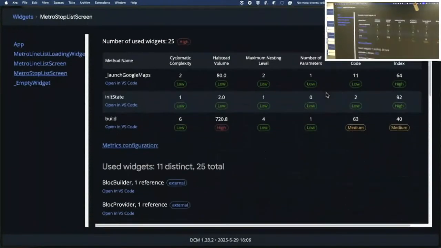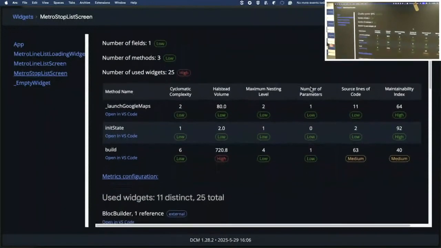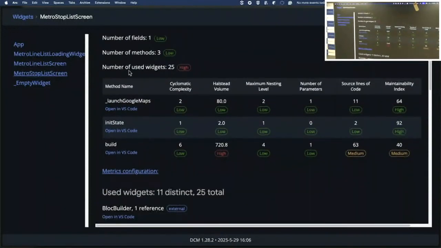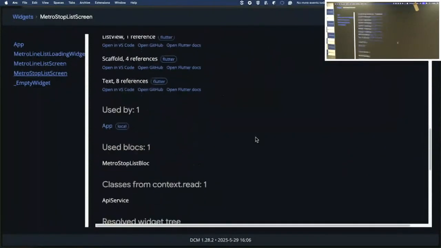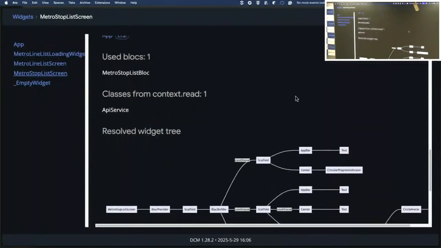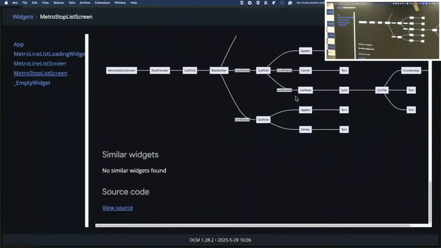We have a chance to go through and see some specific metrics, which are included in the DCM analyzer rule. We can see that, for example, we are using a lot of widgets within these classes, which can encourage us to split them into smaller pieces. Besides that, we can also check what the other usages are and what the widget tree implemented in our code looks like.